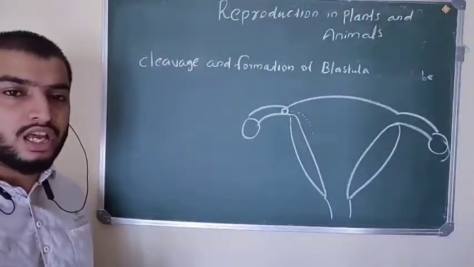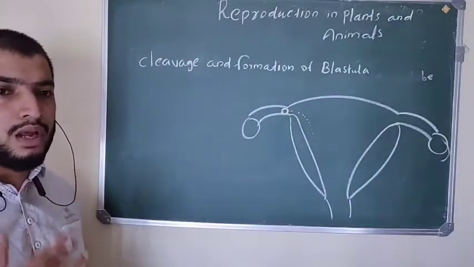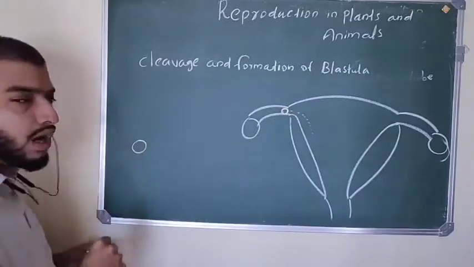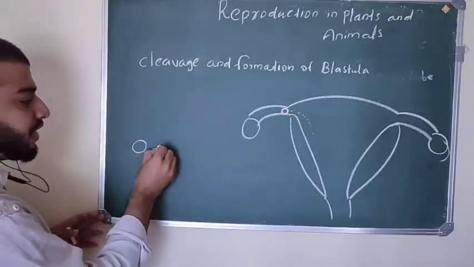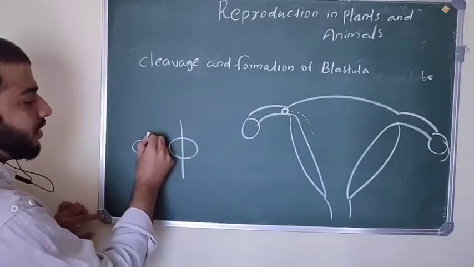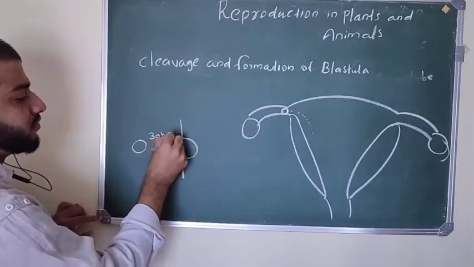The next step after fertilization is cleavage and formation of blastula. The zygote which is formed after fertilization undergoes its first cleavage, or first division, after 30 hours.